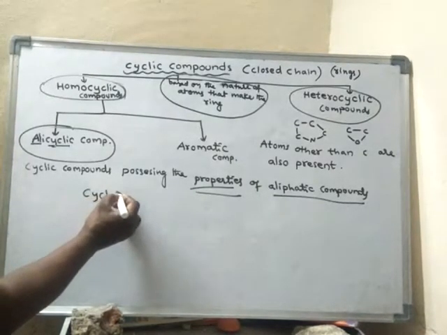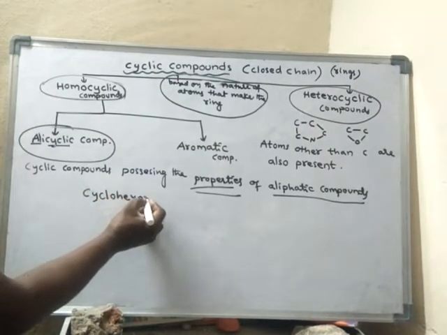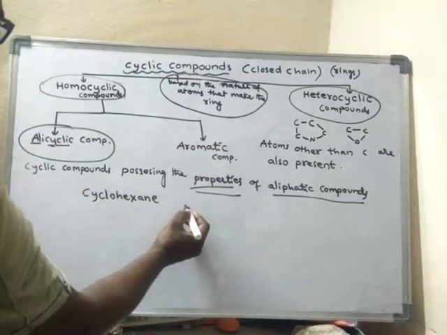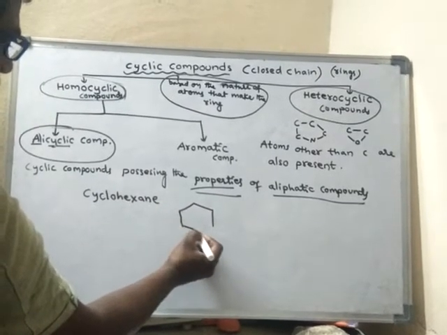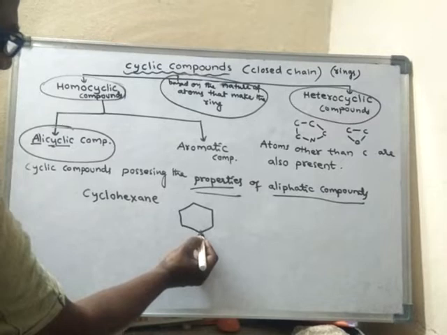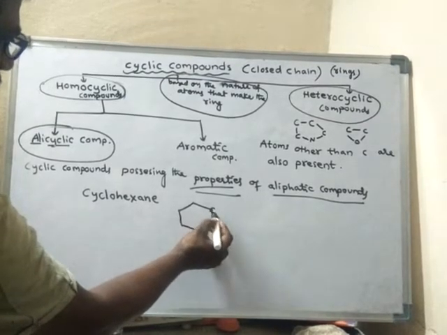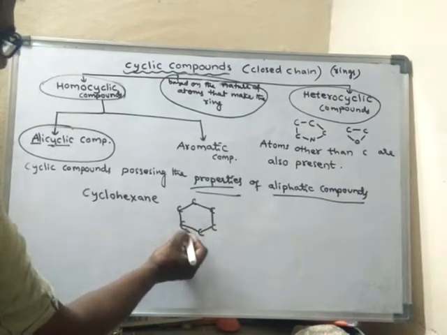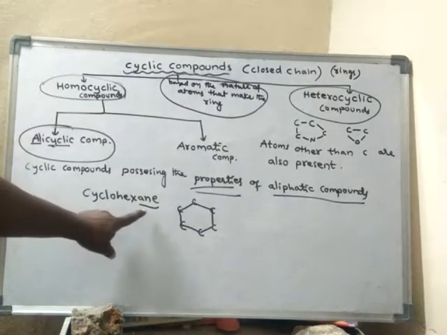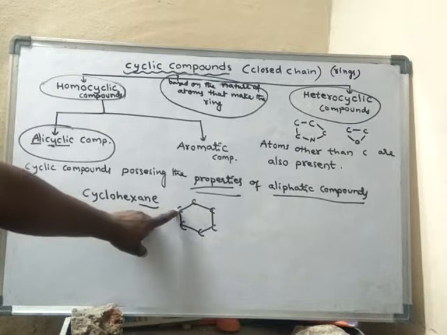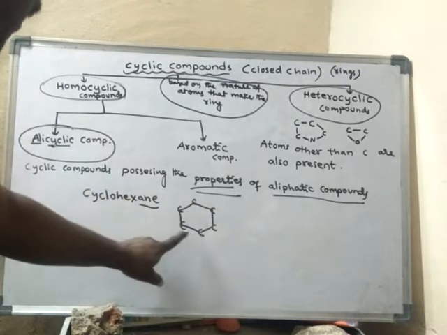Cyclohexane. It will be like this. So there are 6 carbons: 1, 2, 3, 4, 5, 6. Ane means, as we have already learned with alkane, between any 2 carbon atoms you will find only a single bond.